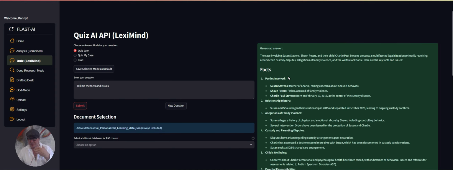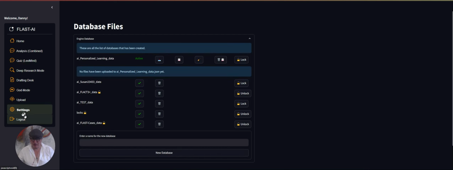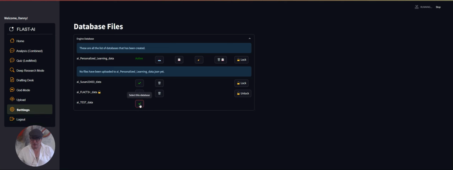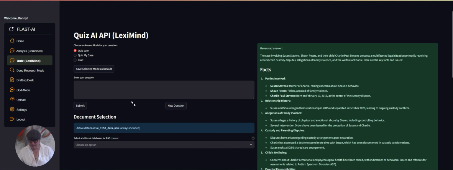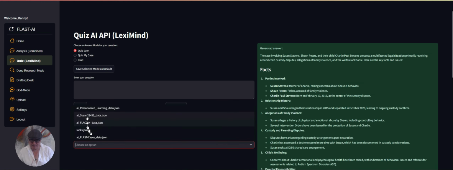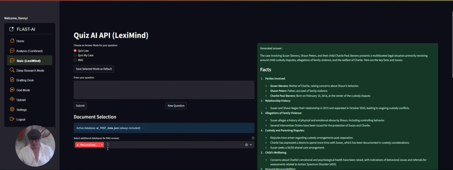So as you keep going, as you keep adding information to this, it becomes a highly specialized database for each case. So if you in future run queries and you go to the settings and you go back into your actual knowledge database, we can click on there, and we're in that test database. We go back into LexiMind. In future, what we want to do is always have that learning database as a second reference. So that means whatever information that we're querying.